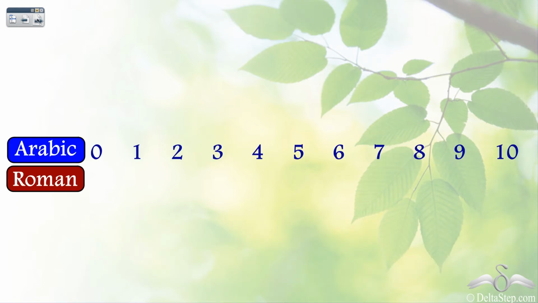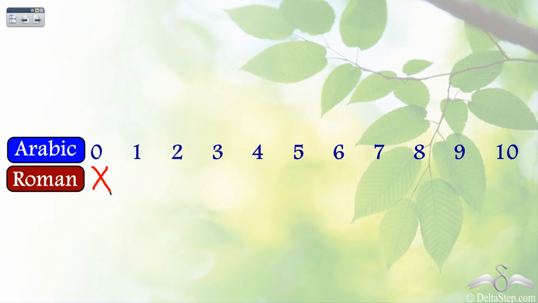So let's see how they used these symbols to represent different counts. First of all, let's come to 0. Now they had no symbol for 0 because they never felt the need of representing 0, because 0 means nothing and 0 was not invented at their time. So they had no symbol for 0.